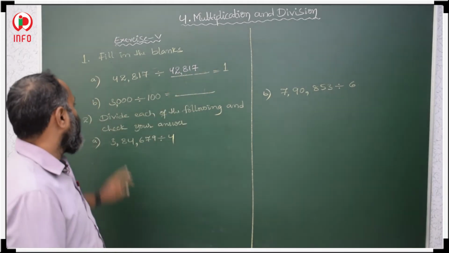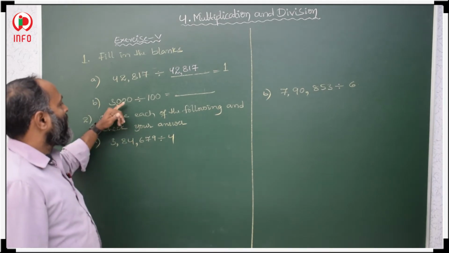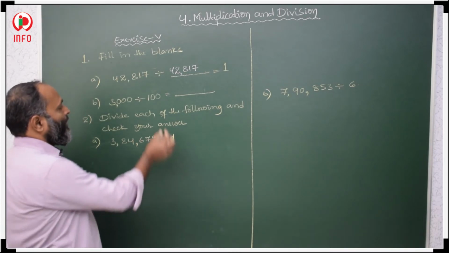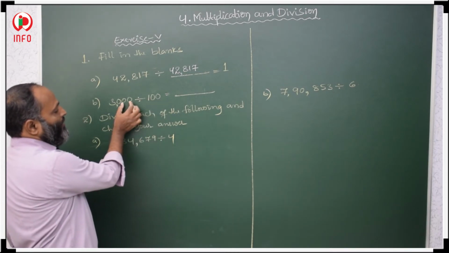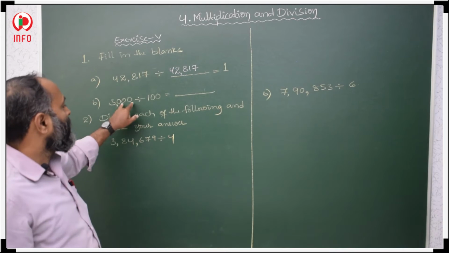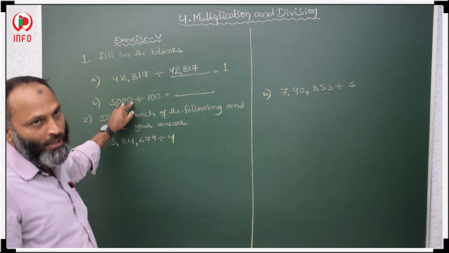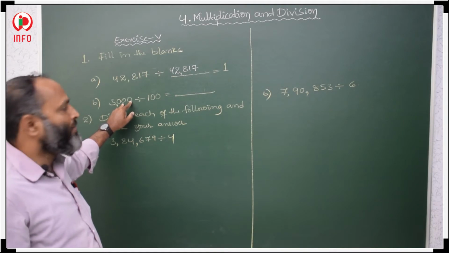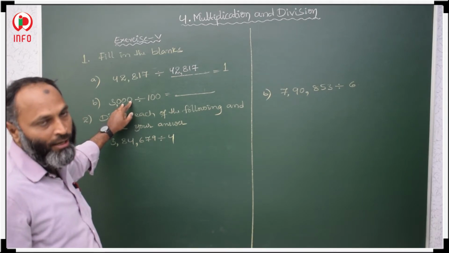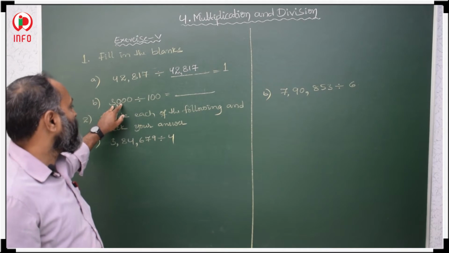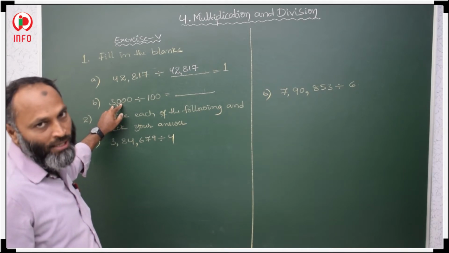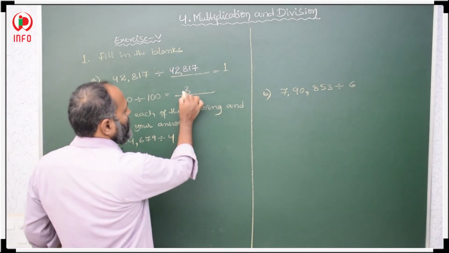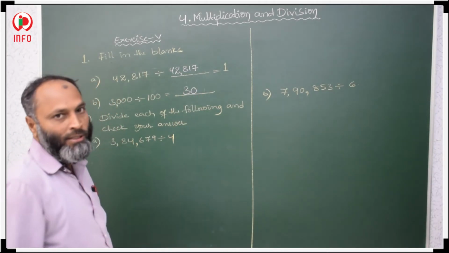Then after that, B, 30,000 divided by 100. When we divide by 100, the last two digits are our remainder, and the rest of the digits are the quotient. If the remainder is two zeros, it means 0 only, no need to take the remainder. And the quotient, the rest of the digits, is 30. 30 is our quotient.